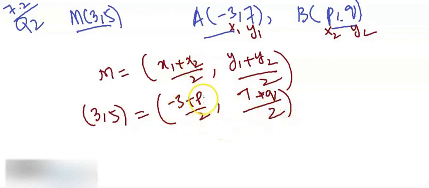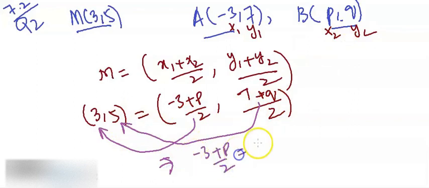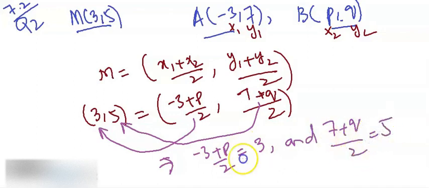So since the points are equal, we must have this equal to this, and this one equal to this, or we can say that minus 3 plus p over 2 is equal to 3, and 7 plus q over 2 is equal to 5. Just solve these equations for p and q, and then you will get the values of p and q. Let's move to the next question.